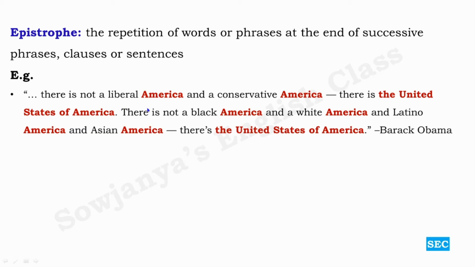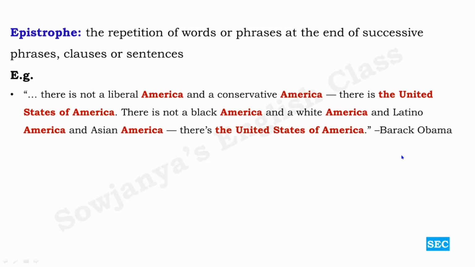First one, there is not a liberal America and a conservative America. There is the United States of America. There is not a black America and a white America and Latino America and Asian America. There is the United States of America. So it is the most motivational speech by Barack Obama. Here what he is saying is all the people who live in America are one and the same, irrespective of their race, their color, or whatever differences they are. Everything comes under one roof, that is the United States of America.